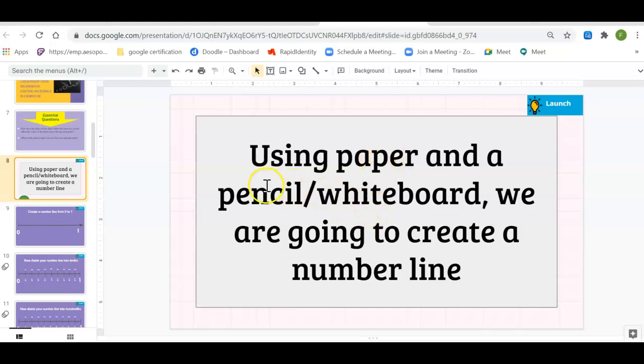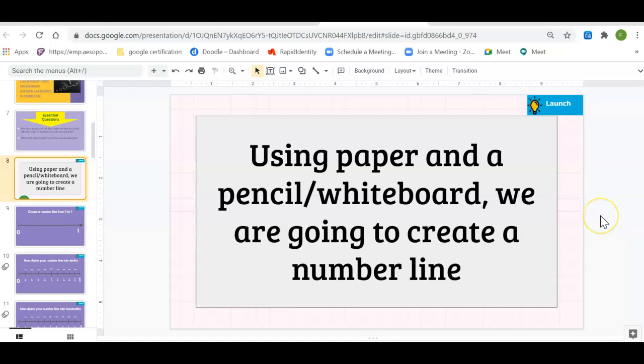We're going to create a number line. I want you to use the entire length of the paper, not just half of it. Draw your number line from one end of that paper all the way to the other. Let's use the long part of the paper.